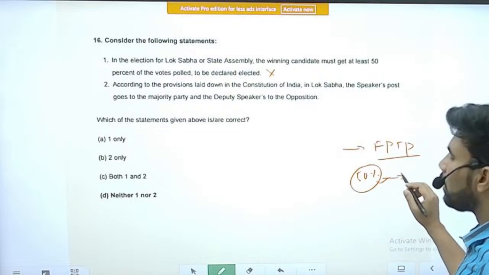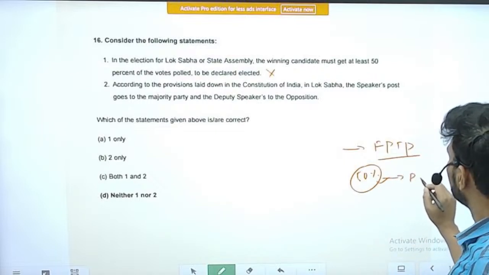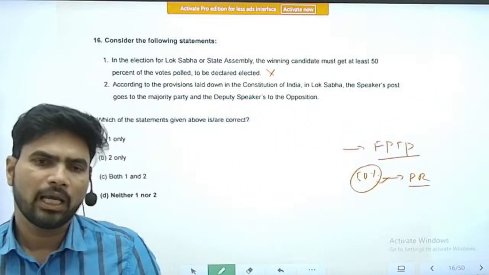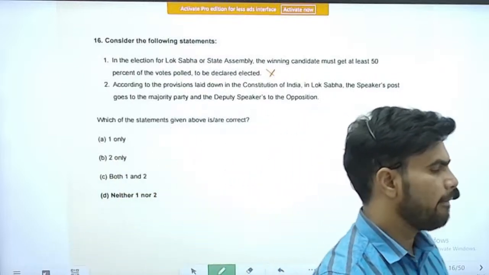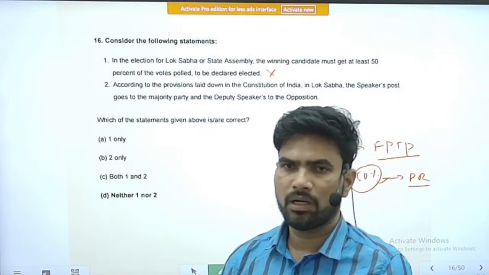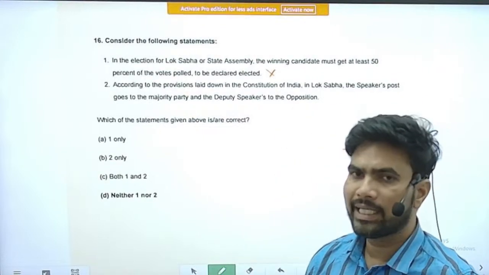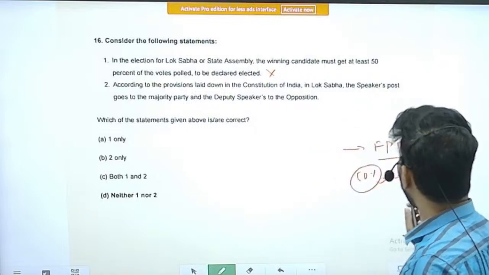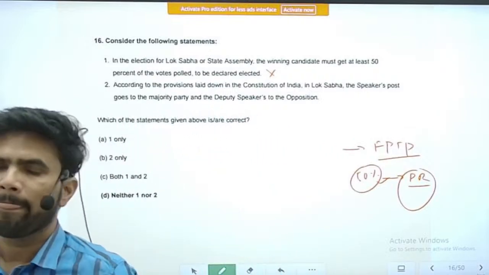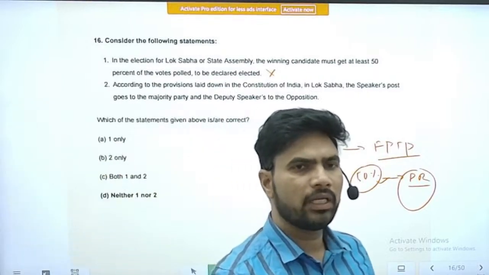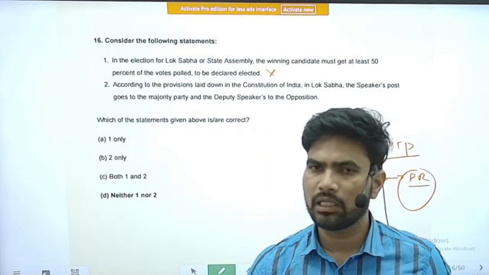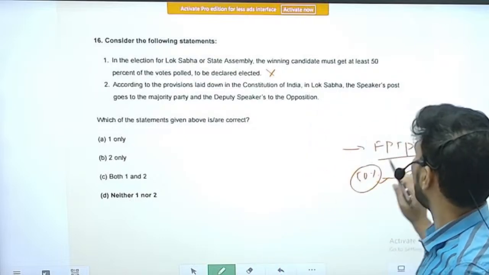That system is actually called PR system, proportional representation system. We are following it in certain cases like election of the President, election of the Vice President, and for election of the Rajya Sabha also, where indirect election is there. We are following some modified form of proportional representation, not the exact form. But where direct elections are there, like elections to Lok Sabha and state legislative assemblies, we are following the FPTP.